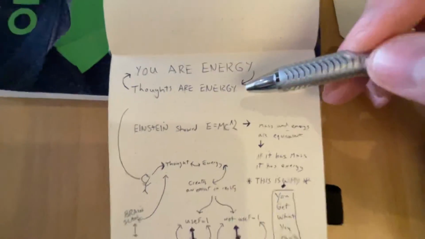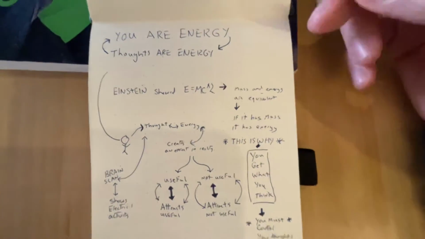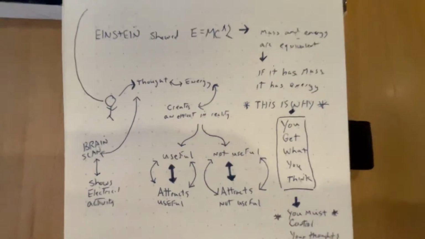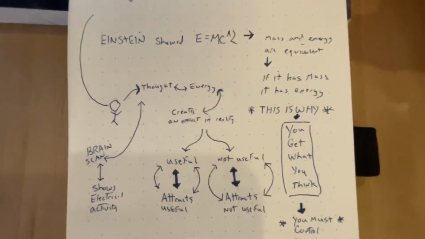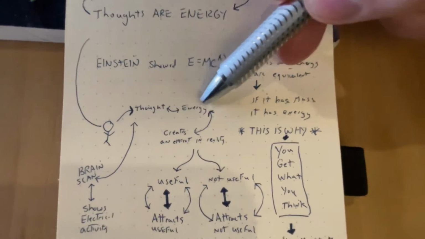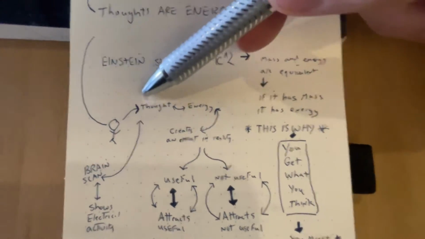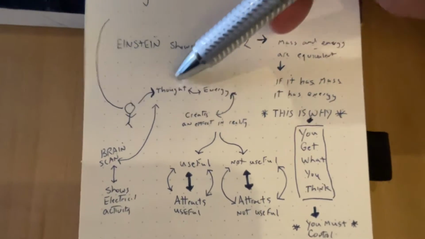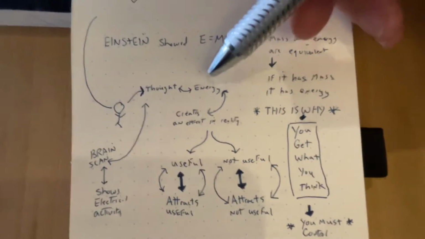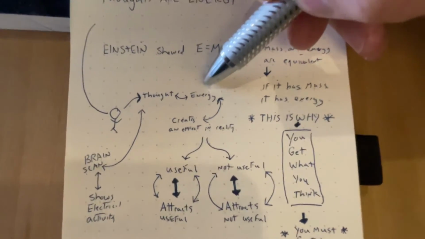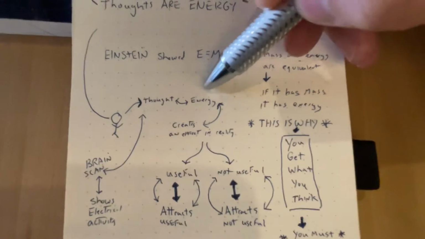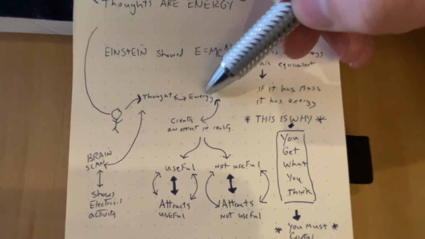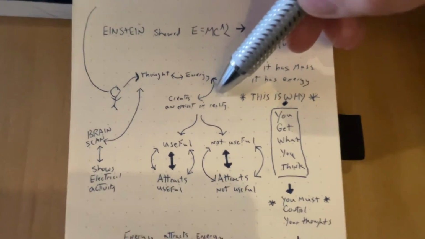All right, so if you are energy, if thoughts are energy, and if mass and energy are equivalent, every thought that you have is energy, and that can convert to mass easily, right? And if we actually think about how this happens, we can very quickly understand this. So you have a thought, and then that creates energy. It is energy, and it can translate into actual mass in the physical world, right? So maybe you take an action, and then something manifests physically in the world, right?